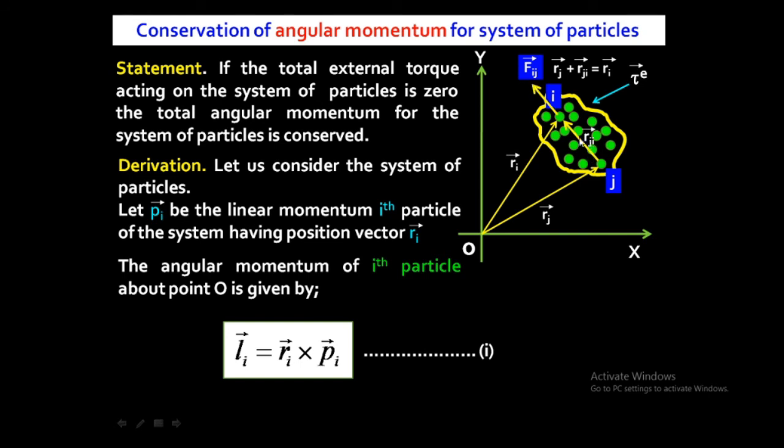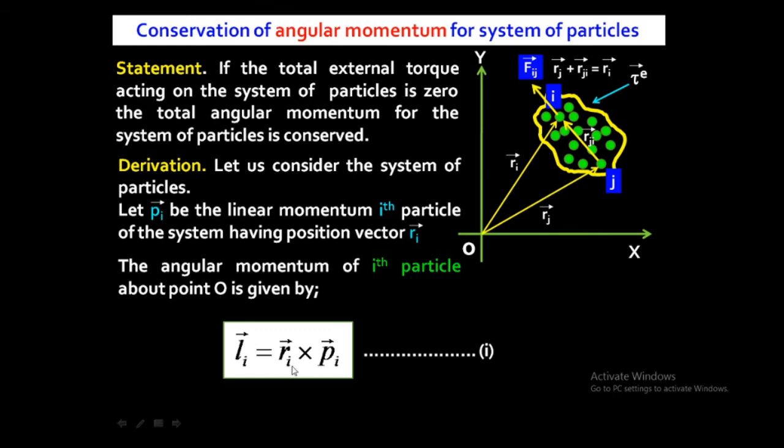According to the vector law of triangular addition, Rj plus Rji is equal to Ri. So it becomes Rji is equal to Ri minus Rj. If we keep this Rj on the right-hand side, then Ri minus Rj is Rji according to this diagram. So first of all, we are considering the linear momentum of the ith particle